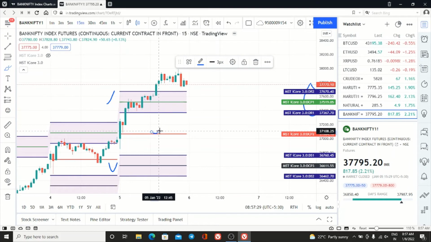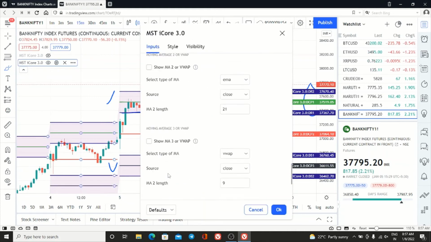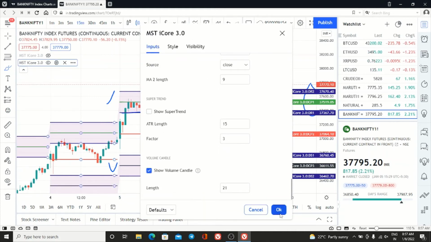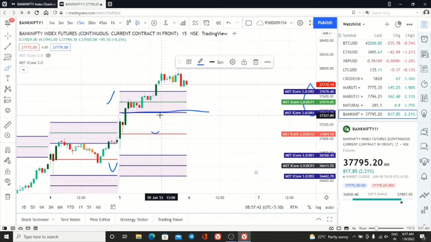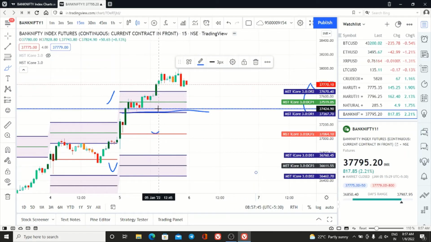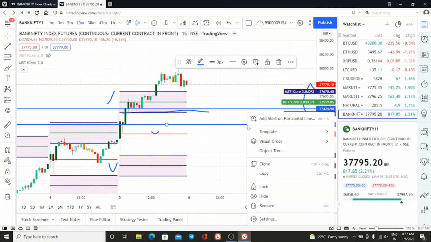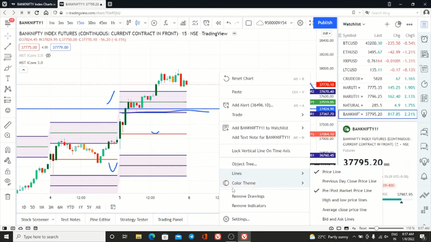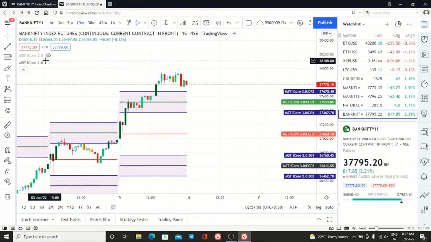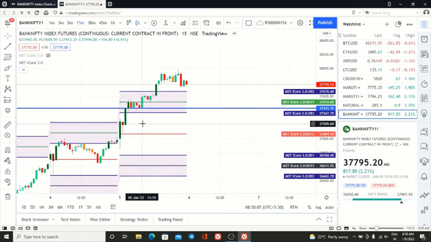Forget about this. You consider this as one resistance zone and this as one support zone. This is the pivot. So this is resistance. Once the resistance is broken with volume, see here, once the resistance is broken with volume, what are we supposed to do? We have to mark this high and the low. I will remove this and explain to you for 1 second. So now it has broken with the volume. So I have to mark this candle high and this candle high.